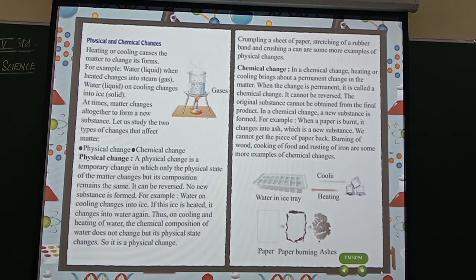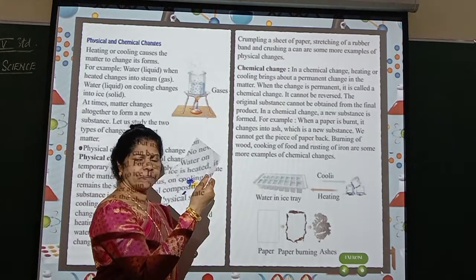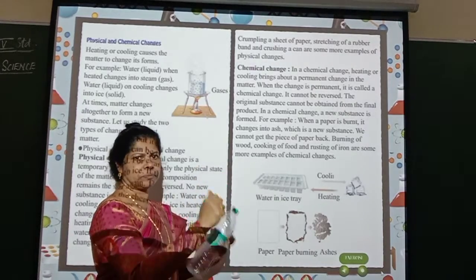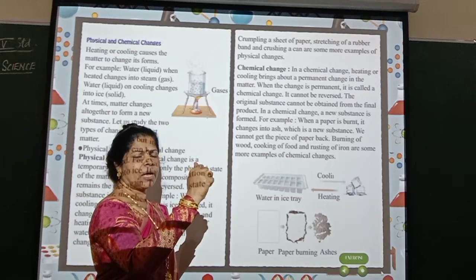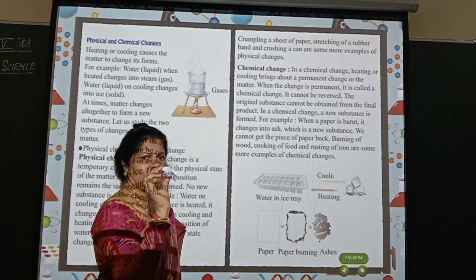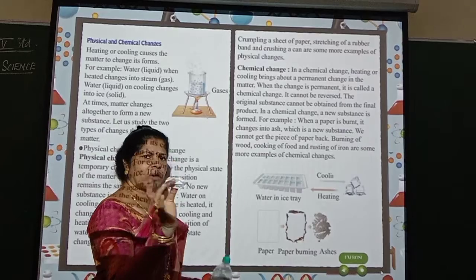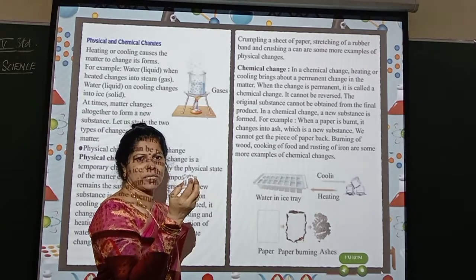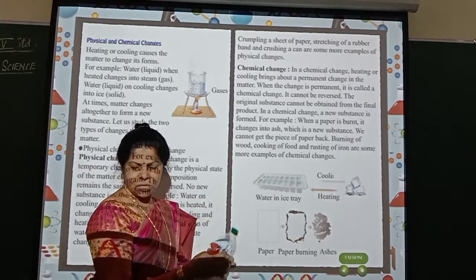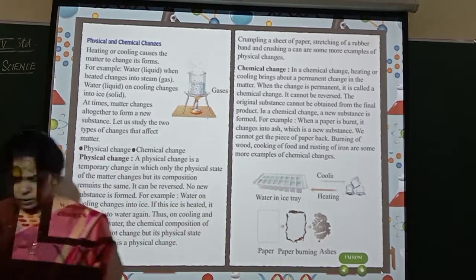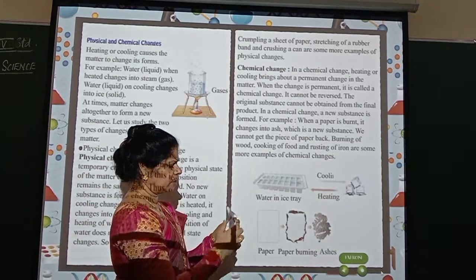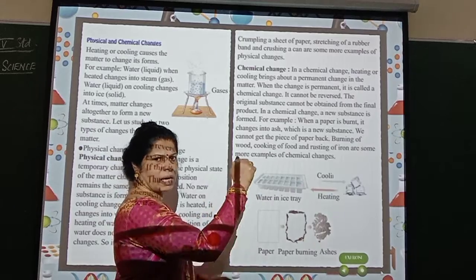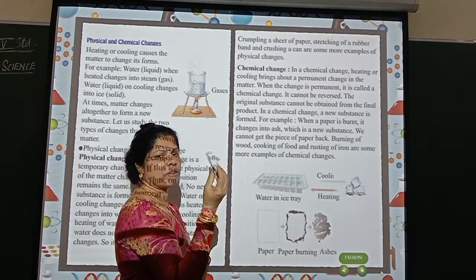Okay, now, look at this. This is a paper, right? What am I going to do? I am just crushing it. What happened now? This has become a roll, that's all. But it is still paper only, isn't it? There is no change in that. But the appearance has changed, which was in the form of paper, right? It was like this. Now I am crushing. What happened? There is a physical change.